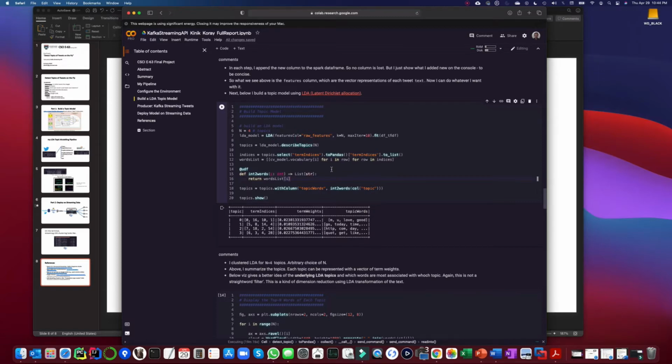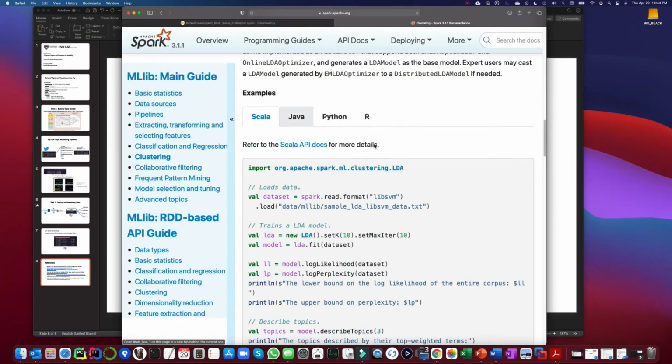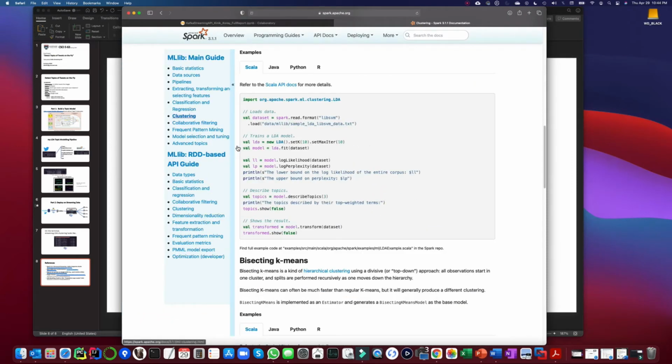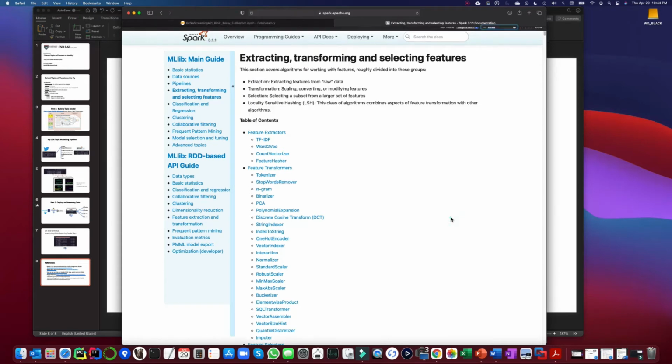Long story short, this is the critical point. LDA is what I used from the machine learning library here. If you look at the documentation, the TF-IDF class of Spark is what I used, and the count vectorizer is what I used. And we have LDA. Quickly we can find it.